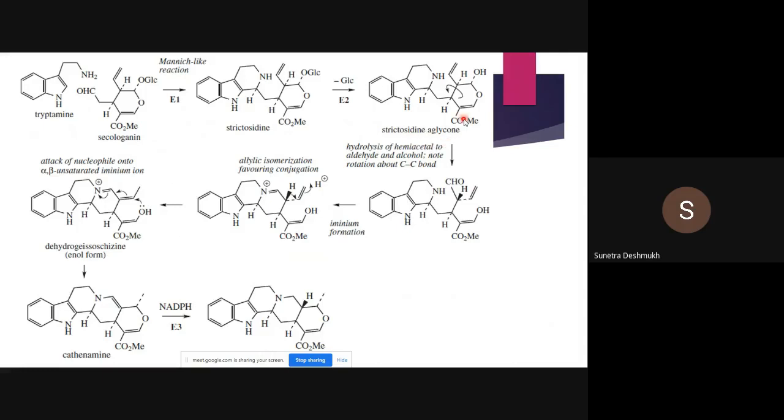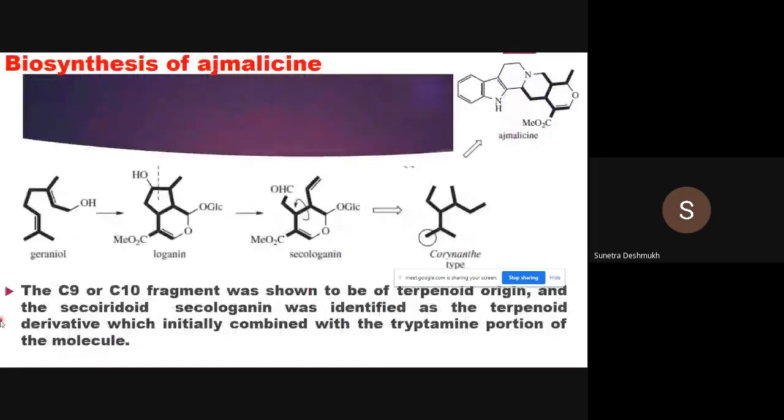Then through different biochemical reactions, hydrolysis of the hemiacetal, allylic isomerization favoring conjugation, and then attack of a nucleophile on the previous molecule, we get at the end our product ajmalicine. So by reaction between these two molecules, tryptamine and secologanin, and secologanin we have derived from the terpenoid geraniol. Here is our secologanin moiety, which we get from geraniol.